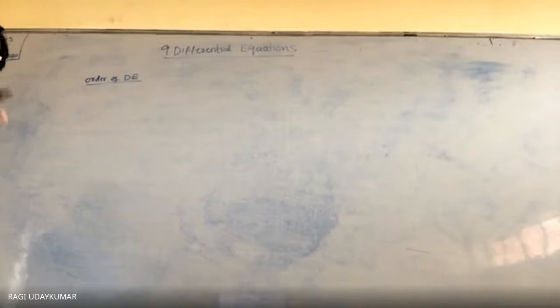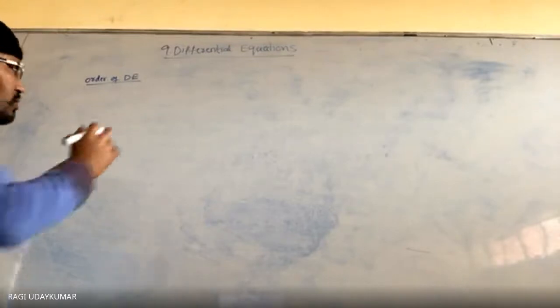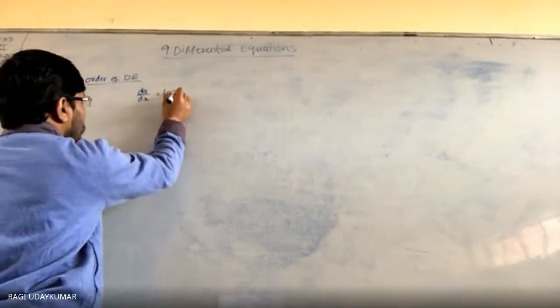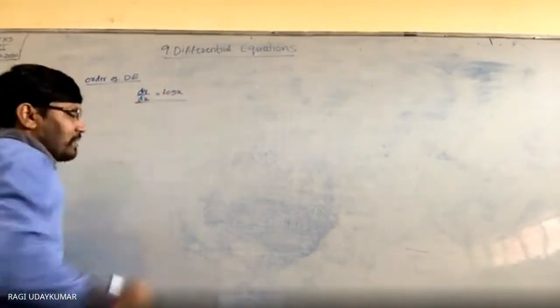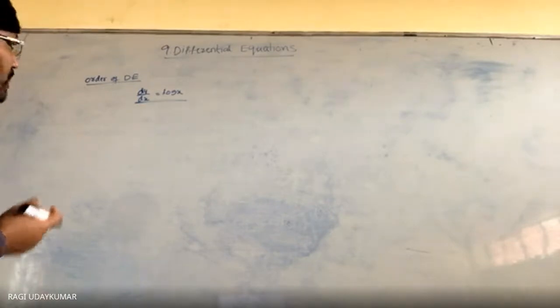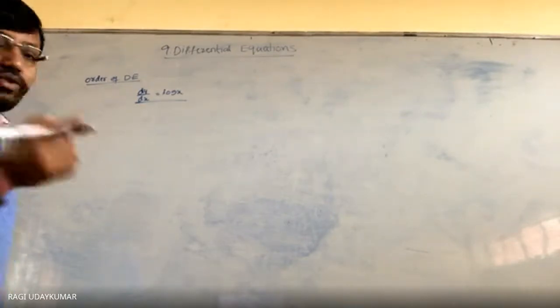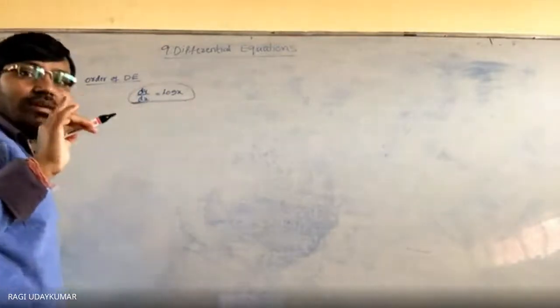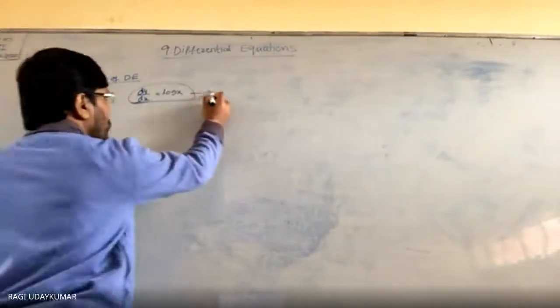Okay, so the order of the differential equation is nothing but, suppose I am taking a differential equation dy by dx is equal to log x. So this is a differential equation and it contains dy by dx. The highest order, meaning the highest derivative that you are finding here. इसमें highest derivative क्या है? 1 है. So that's why the order of the differential equation is 1.